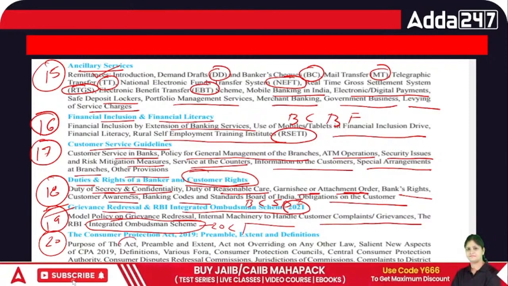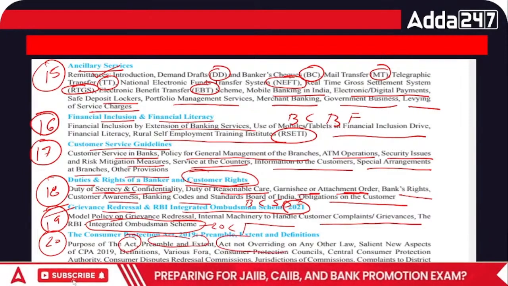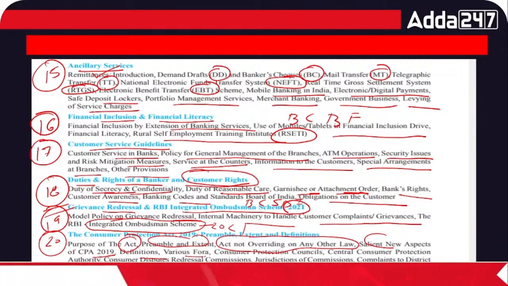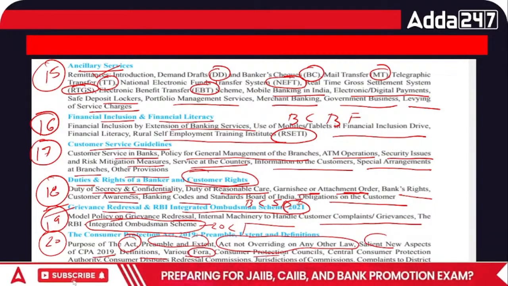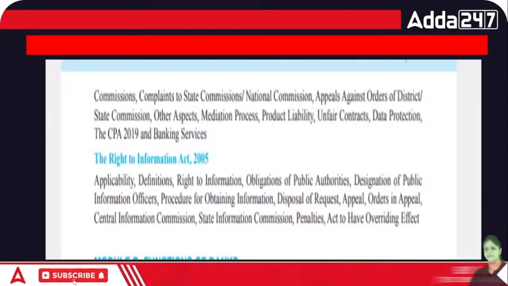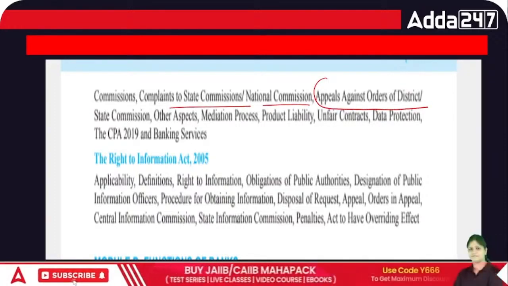The purpose of the act, preamble and extent, act not overriding any other law, salient new aspects of CPA 2019, definition, various fora, then Consumer Protection Council, Central Consumer Protection Authority, Redressal Commission, and what is jurisdiction. What is a complaint to state, national, and how you can appeal against the order before the district, state, and other aspects.